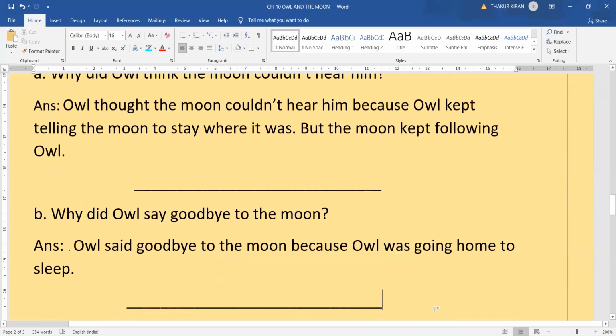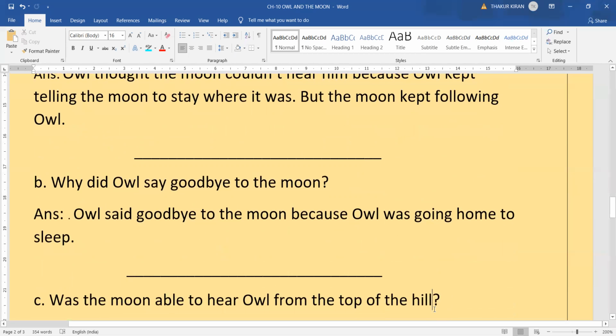So now number B. Why did Owl say goodbye to the moon? Owl said goodbye to the moon because Owl was going home to sleep. Okay, children? Why? Because Owl was going home to sleep.